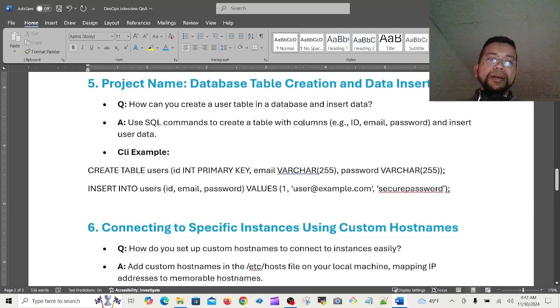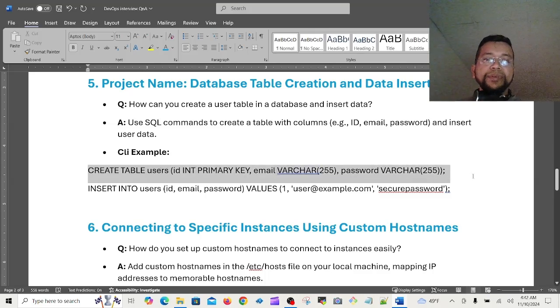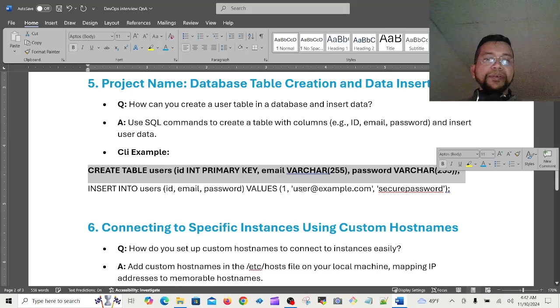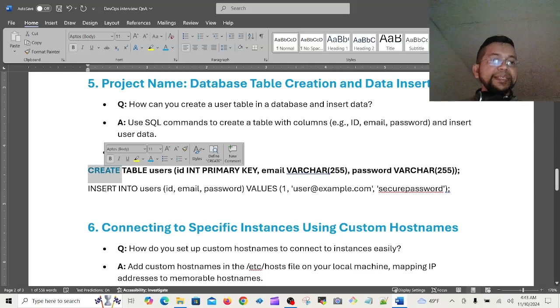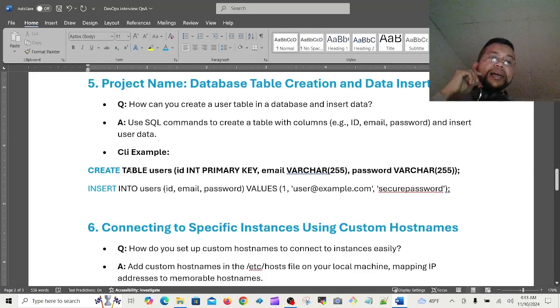So here is like this: ID, just as an example, ID, email, password, and insert user data. So I have a request, please memorize this example I'm giving, okay, because this is very important. This is for create, this is for insert. So you have to create the table first. After creating the table, then you can insert there whatever you need.